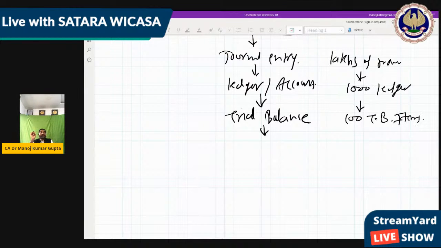Because whatever ledger is tallied is considered done, so we write only the ledgers which have a balance. Understood? So the ledger has been converted into the trial balance. Okay. Now what do we do with the trial balance? After the trial balance, we make the final accounts.